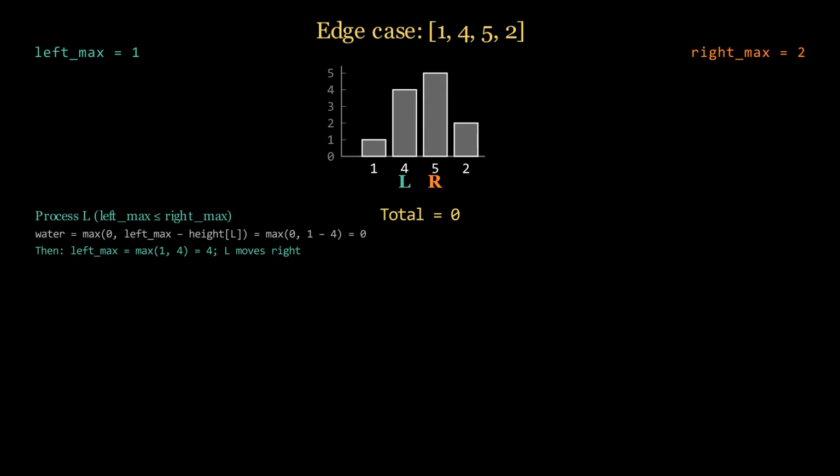Left max is less than or equal to right max, so we process the left side. At index 1 height is 4. No water. We update left max to the maximum of 1 and 4, which is 4. We have finished this index, so we move L one step right.